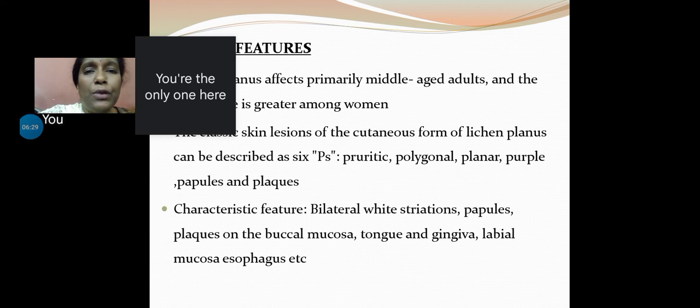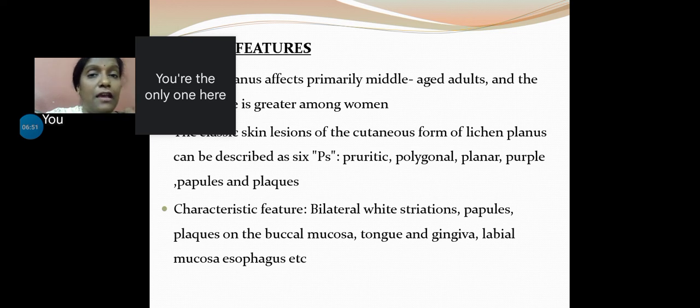You may not be able to appreciate all this in the oral mucosal area. The characteristic feature is bilateral white striations, papules or plaques. The most common site happens to be the buccal mucosa, then the tongue, gingiva, and back into the oral cavity till the esophagus.